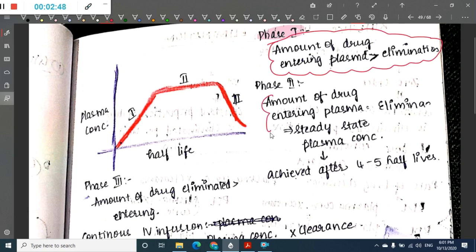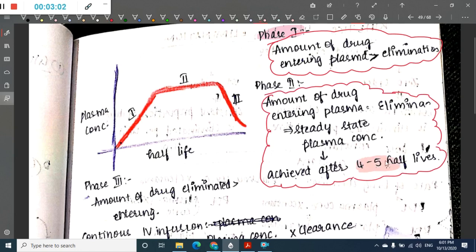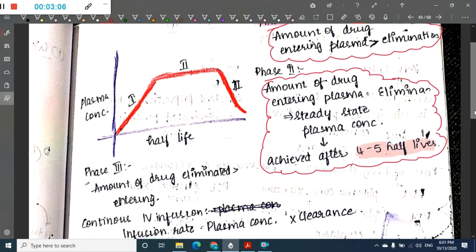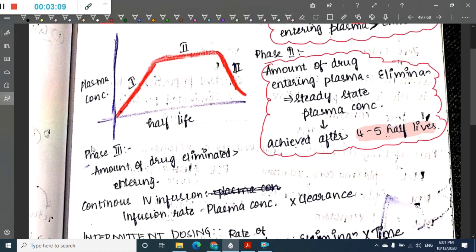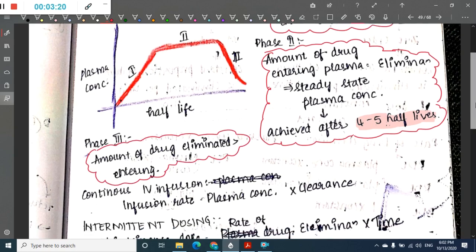In phase 2, the amount of drug entering is equal to that eliminated, so it will reach a steady state plasma concentration. This steady state is mainly achieved after 4 to 5 half-lives. Then we have phase 3. In phase 3, the amount of drug that is eliminated is more than the drug that is entering.